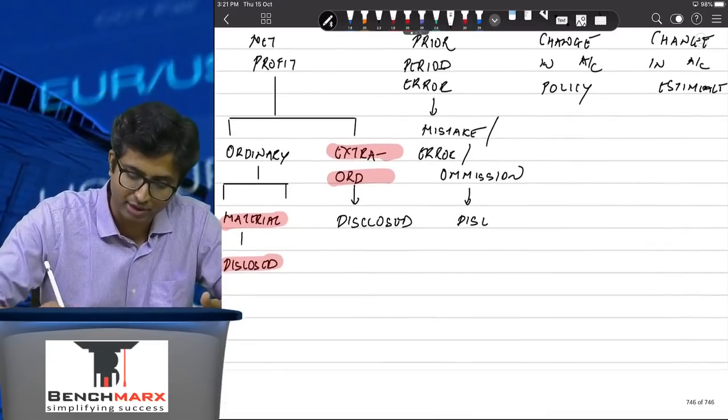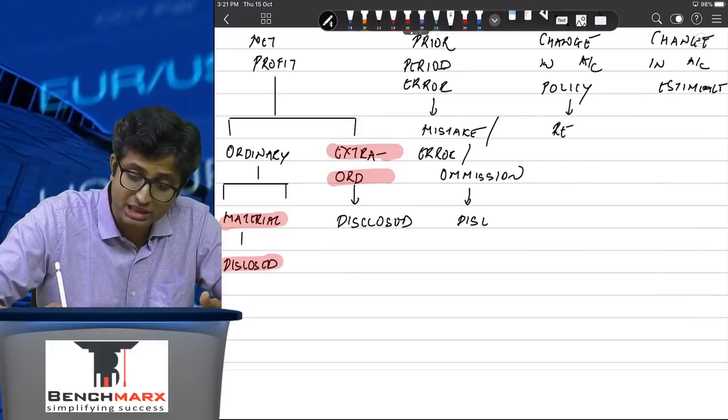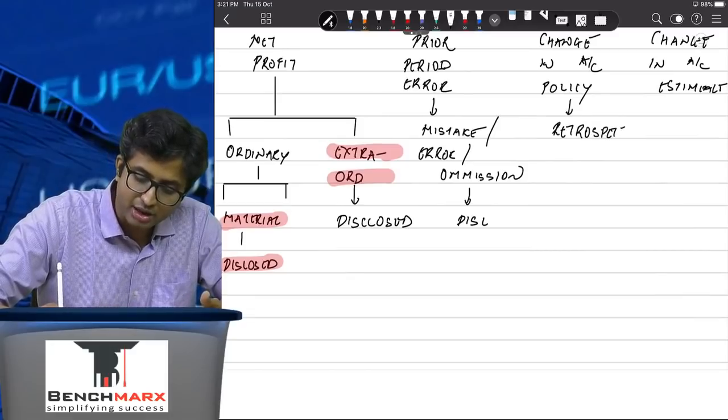Achha, change in the accounting policy. A change in accounting policy has to be adjusted retrospectively.